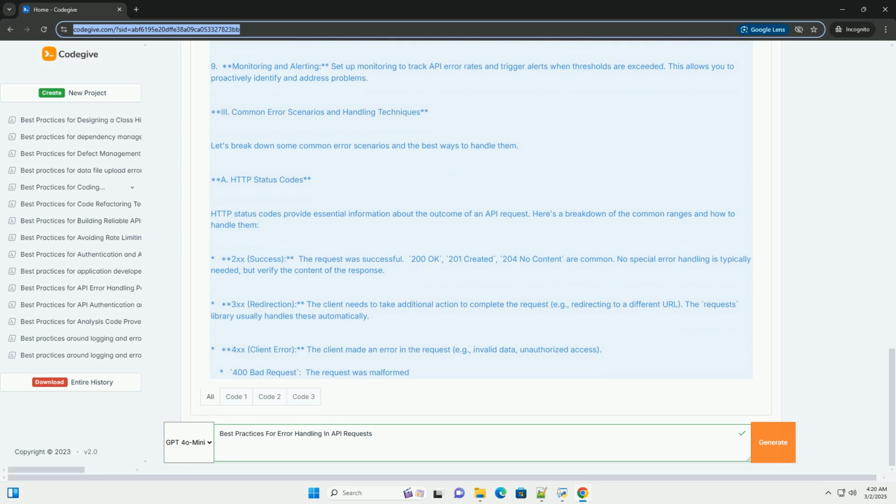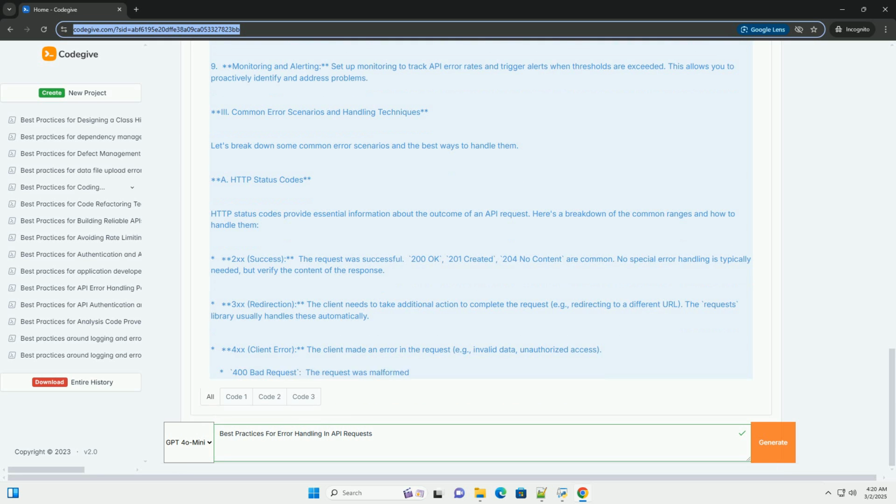Timeout. A timeout parameter is added to the make_api_request function. This sets a maximum time, in seconds, to wait for a response from the API. Timeouts are essential to prevent your application from hanging indefinitely if an API server is unresponsive.